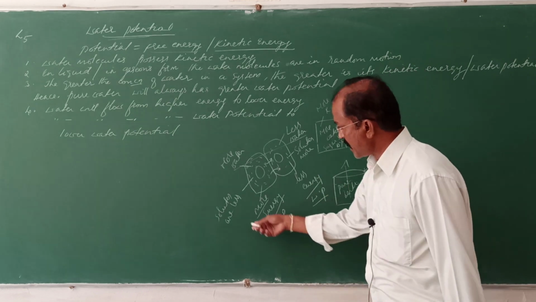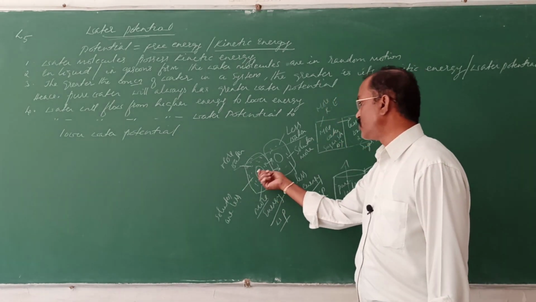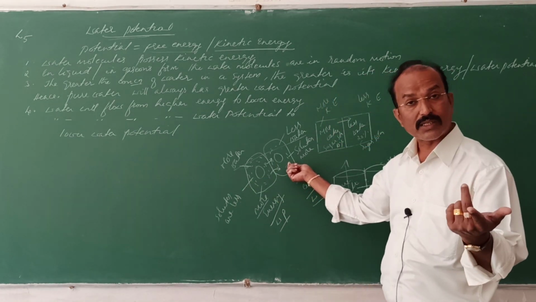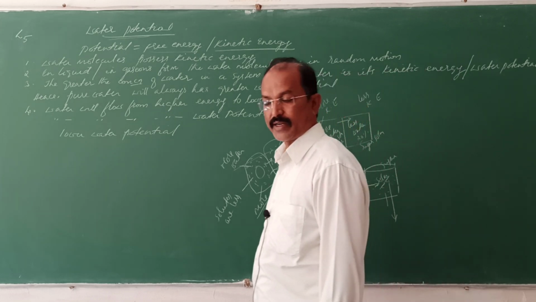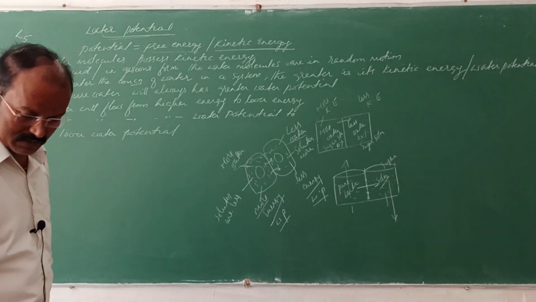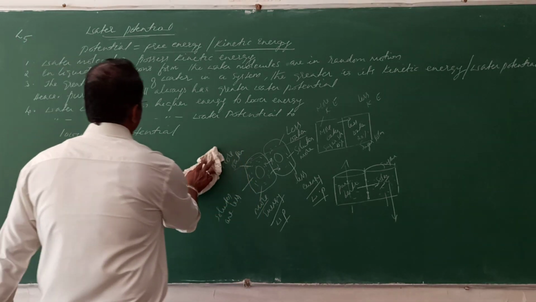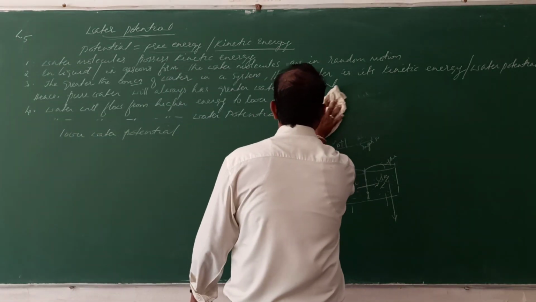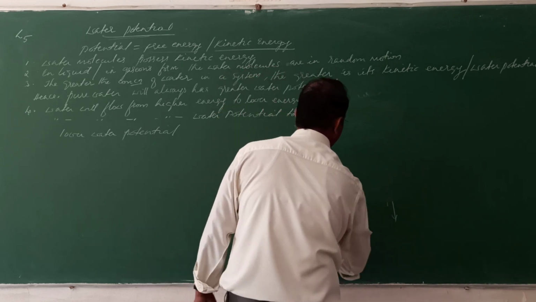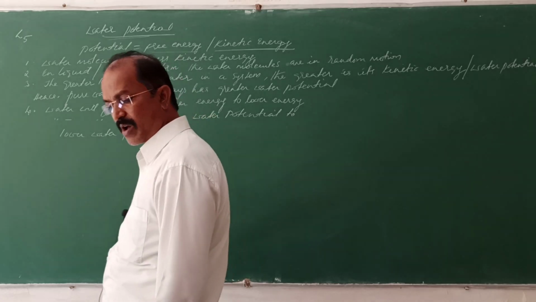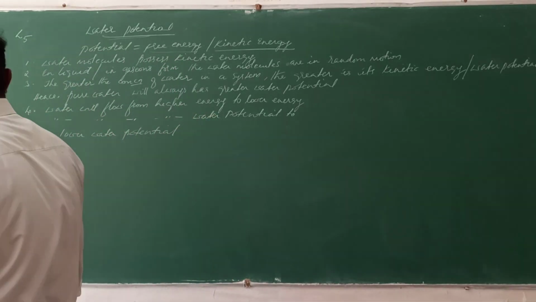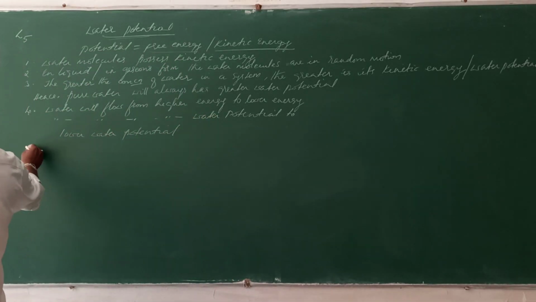Or I will define it as: the water will move from dilute solution to concentrated solution. Got it? So in a living system or in a physical system, the water starts moving in this manner.